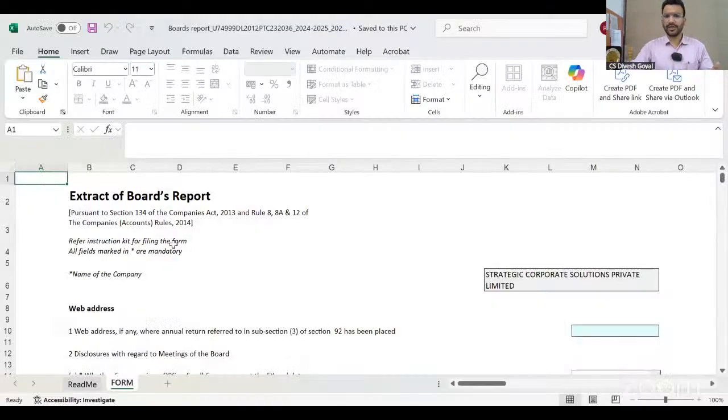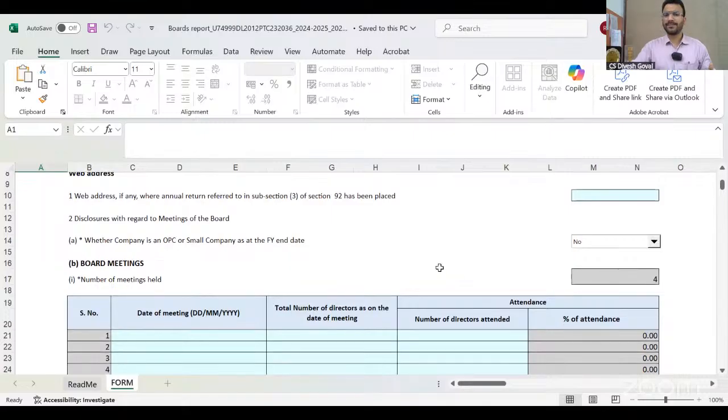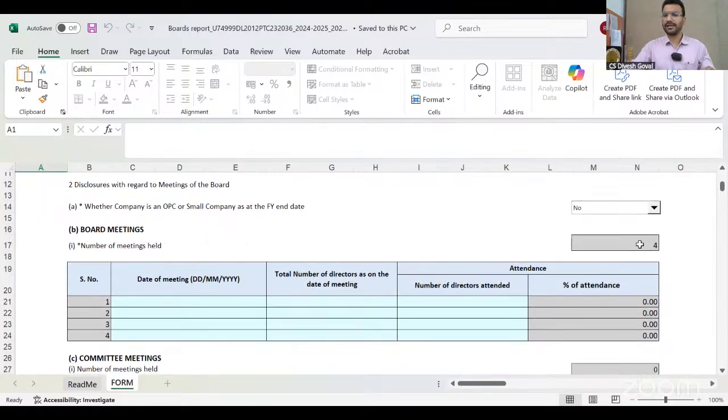Same here, instructions are given here, and the e-director report is in front of you. Name is already filled. Web address you have to fill. Whether company is OPC or small, I have selected there. It is non-small, so no is there. Number of board meetings I have mentioned there, so it's already filled. I just have to fill this.